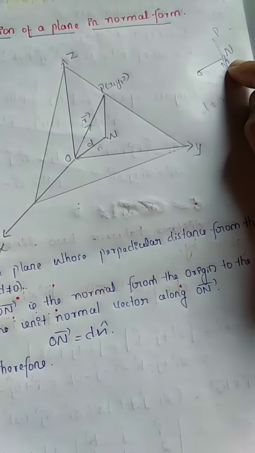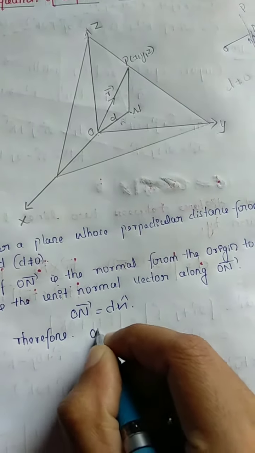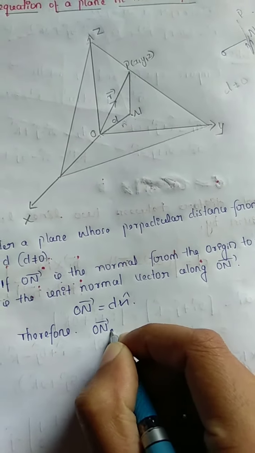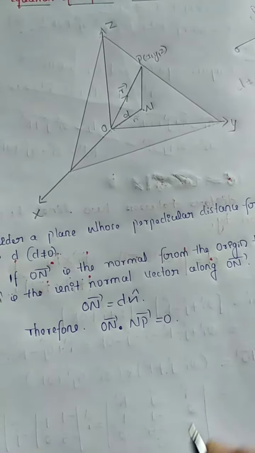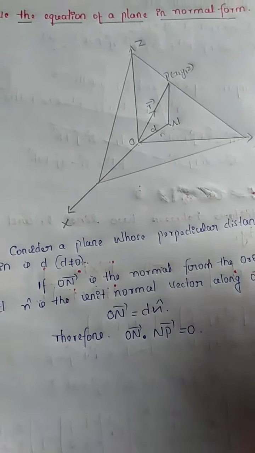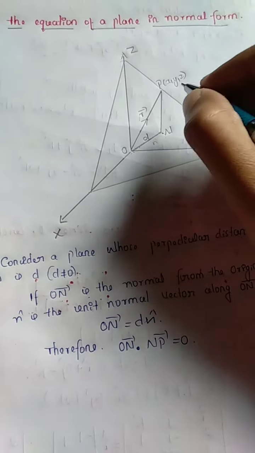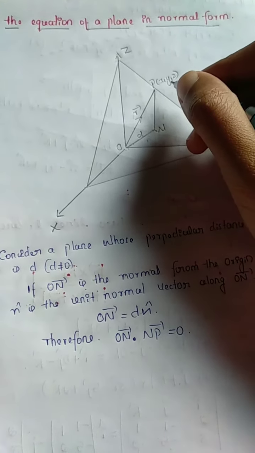Vector ON is perpendicular to vector NP. Therefore we write vector ON dot vector NP is equal to 0. And here I have a point P, P is the point on the plane.